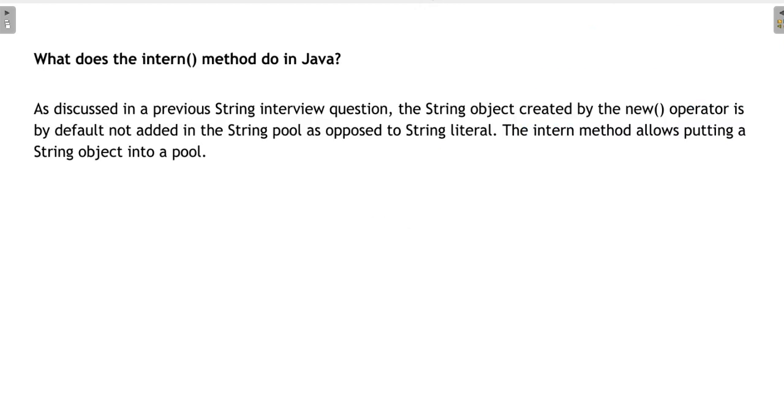What does the intern method do in Java? We have seen that we have a heap memory and a string pool. Instead of creating a new object in the heap, if we want to point our object to the string pool value, then we use the intern method.